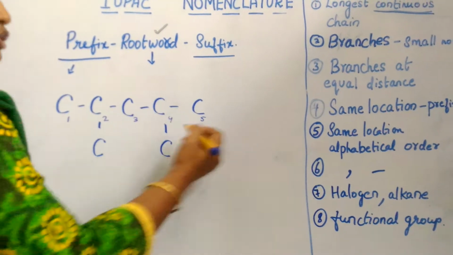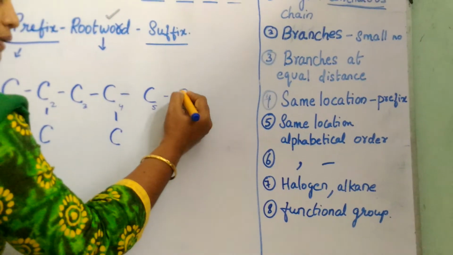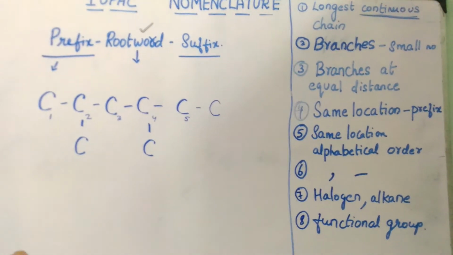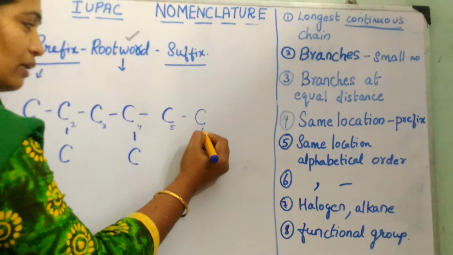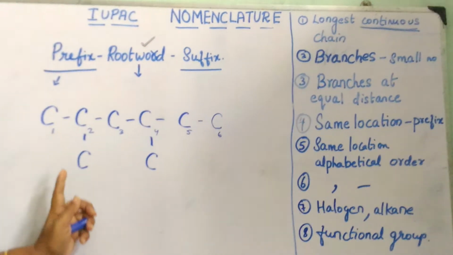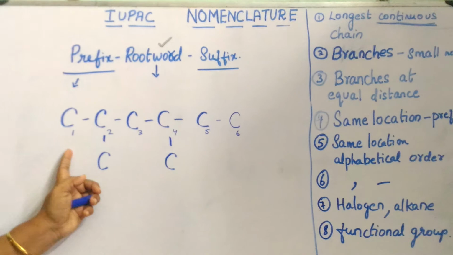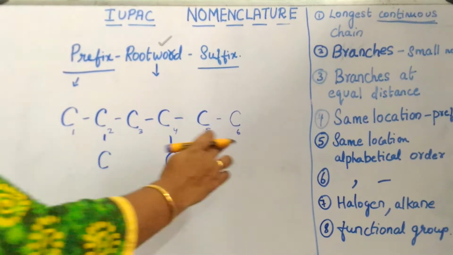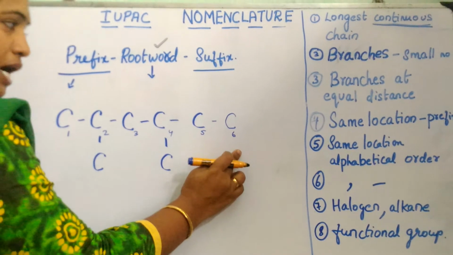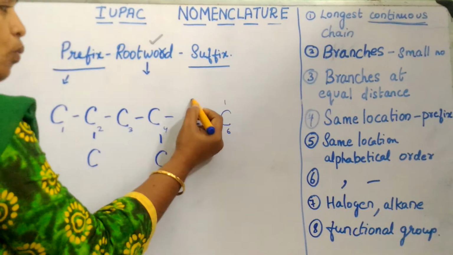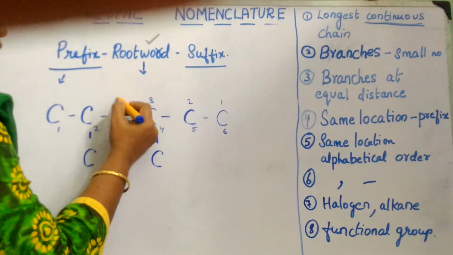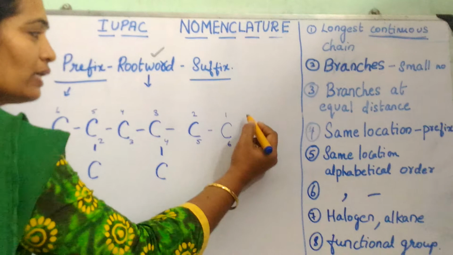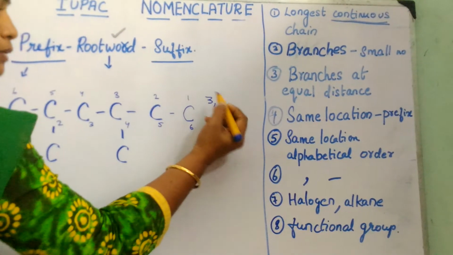Imagine I extend this chain by 1 more carbon. Now this carbon becomes 6. The best way to number is from here, because 2 is the lowest number. If I number from the other carbon, it becomes 1, 2, 3, 4, 5 and 6, and the branches are found at the 3rd and 6th positions.